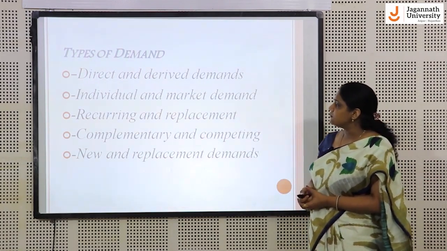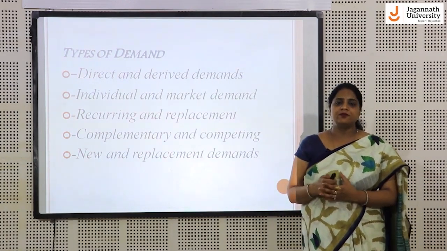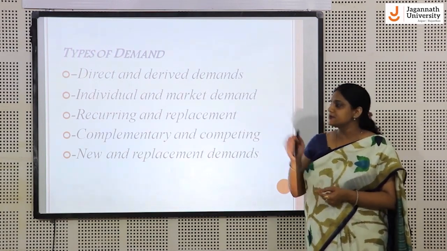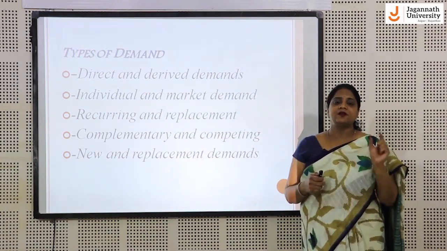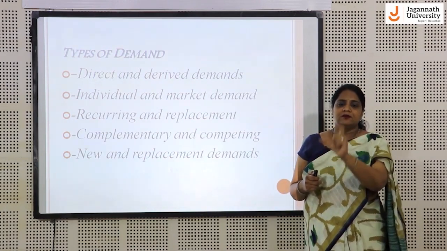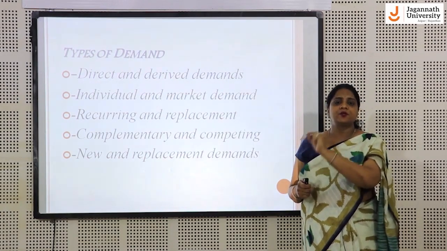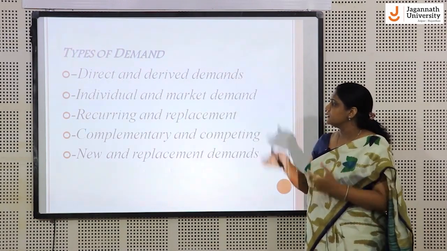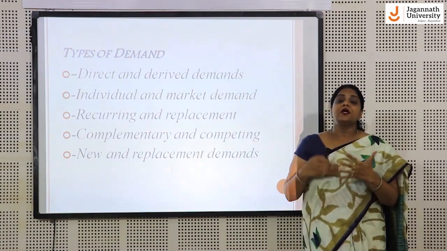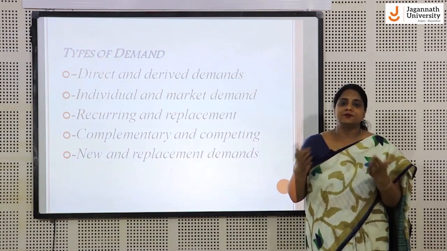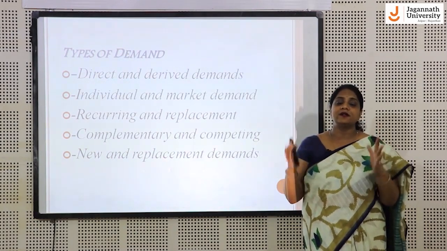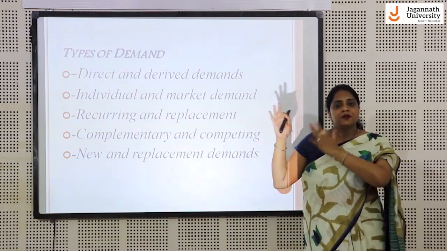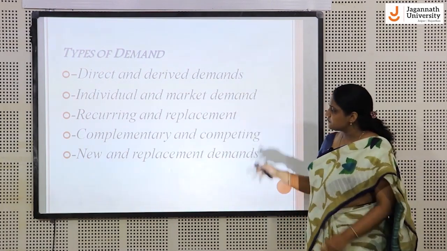Then individual and market demand. If we look at the demand from an individual perspective, an individual unit, in that case it is called individual demand. The consumer's willingness and ability to purchase of a single consumer is called individual demand. Market demand is the total of all the demands, that means the total product demanded by all the consumers at a specified time, at a specified price.